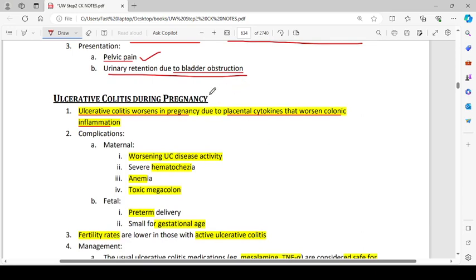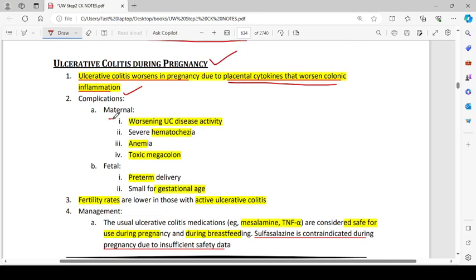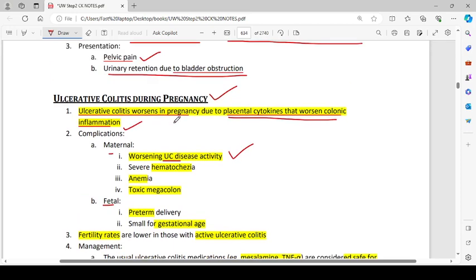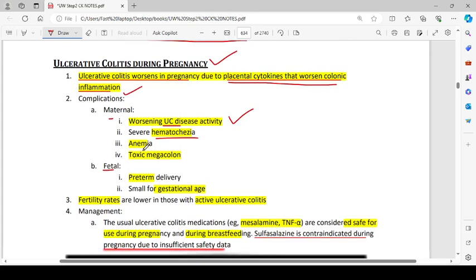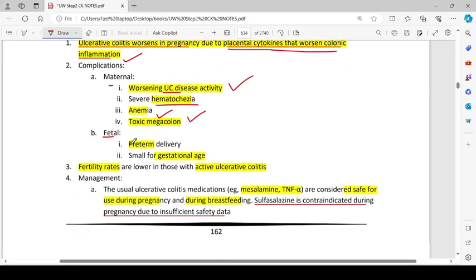Then we have ulcerative colitis during pregnancy. Ulcerative colitis worsens in pregnancy due to placental cytokines that worsen the colonic inflammation. Complications are maternal and fetal. Maternal complications are worsening ulcerative colitis disease activity, severe hematochezia, anemia, and toxic megacolon.